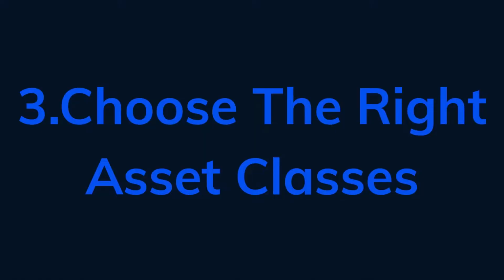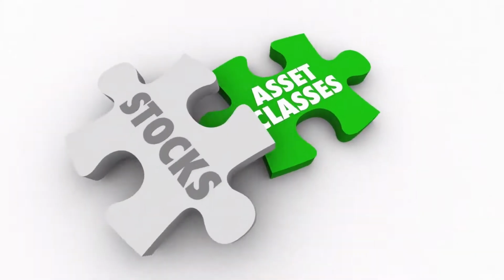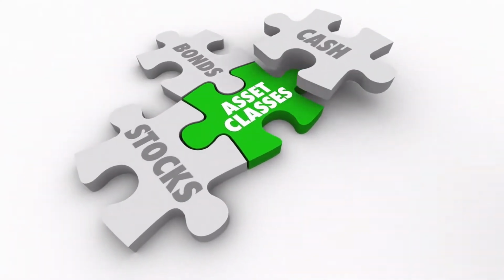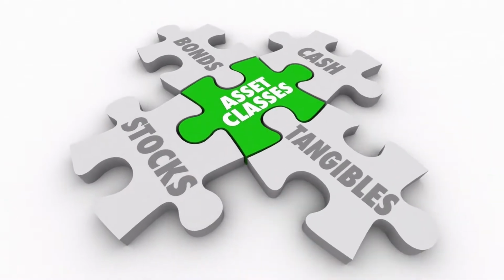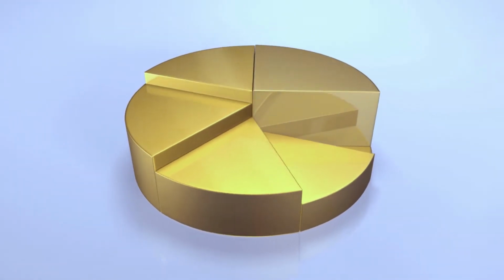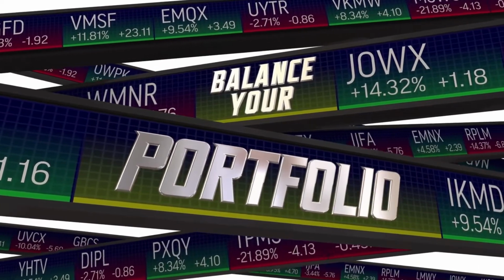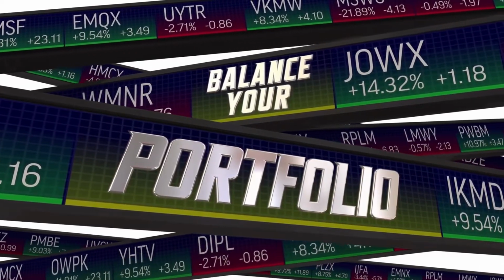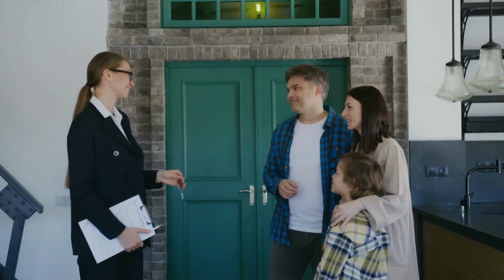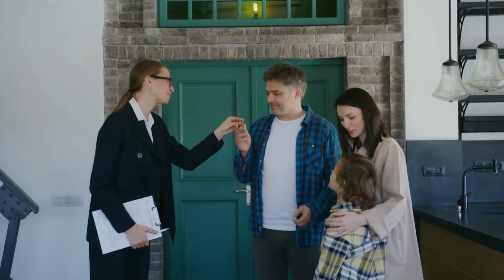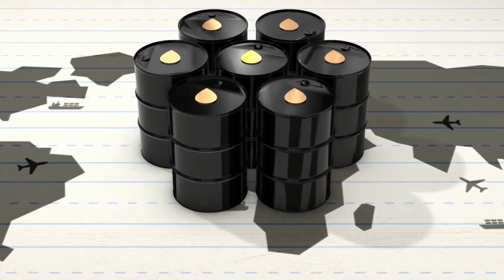3. Choose the right asset classes. Asset allocation means dividing your investment into several types of investments, each representing a percentage of the whole. For example, you might put half your money in stocks and the other half in bonds. If you wanted a more diverse portfolio, you might expand beyond those two classes and include real estate investment trusts, REITs, commodities, or international stocks.